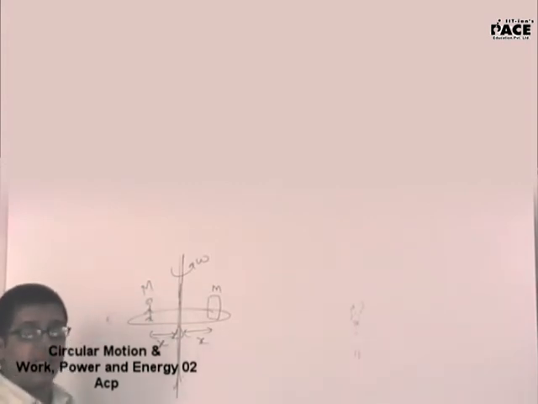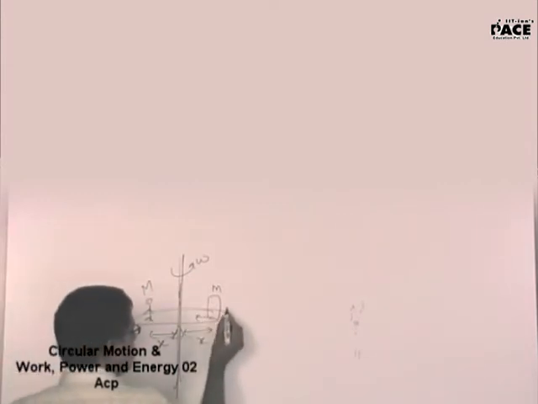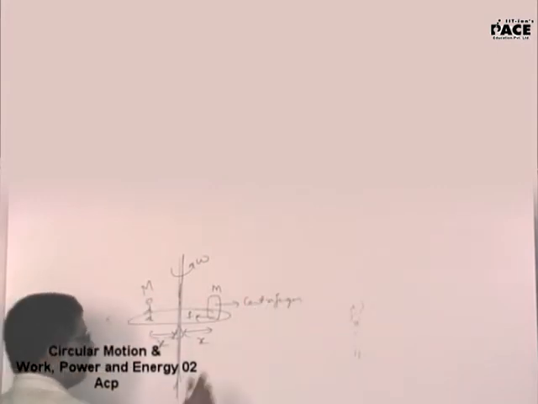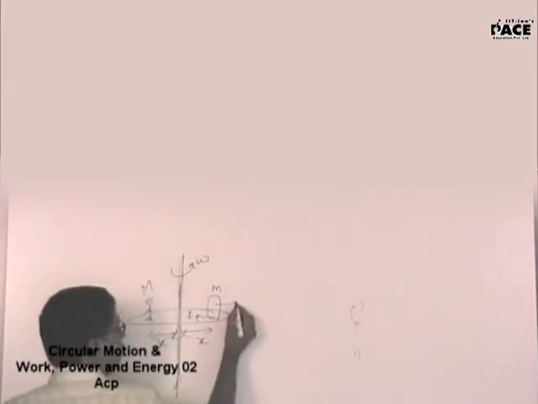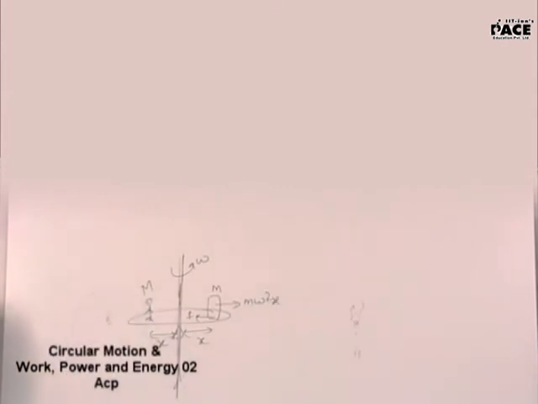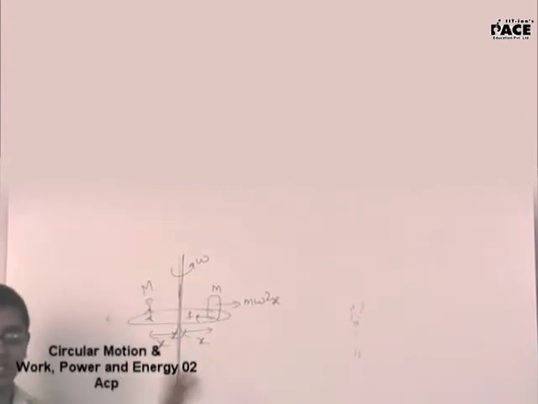So according to this man, friction is in this direction and centrifugal force is in this direction. Is that right? Centrifugal force, I will put it as m omega square x. Think again. According to this man, is that the centrifugal force? Mass of this block into acceleration of this man.